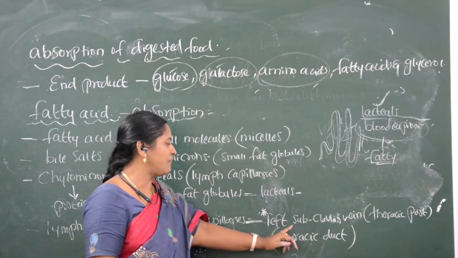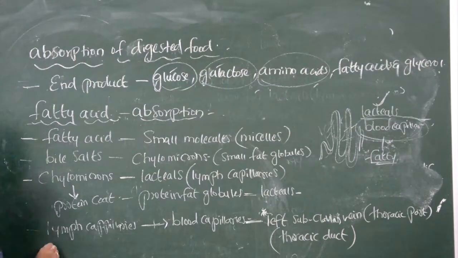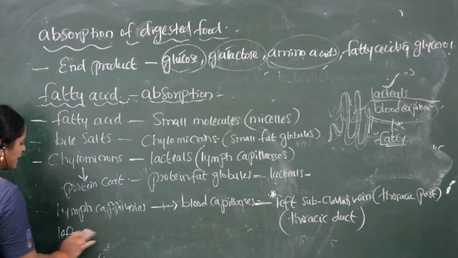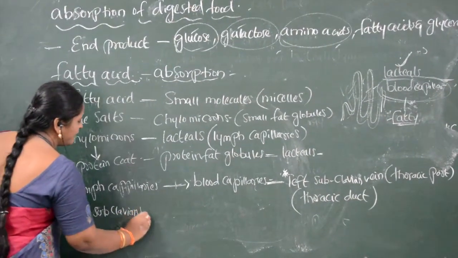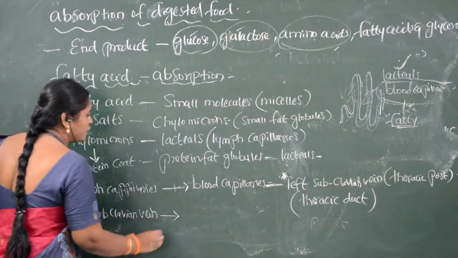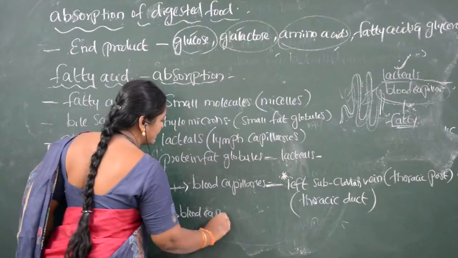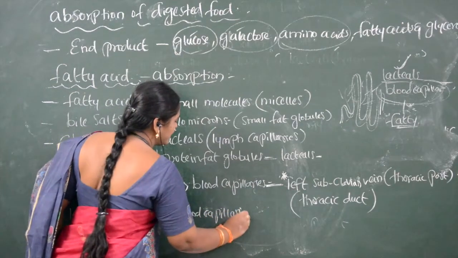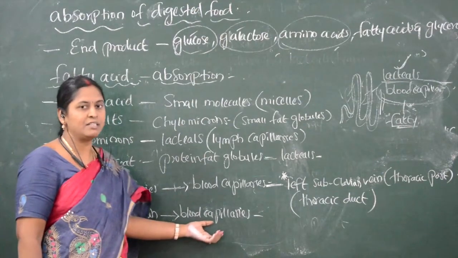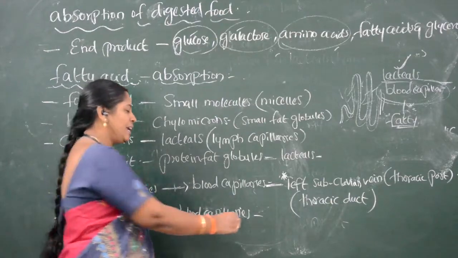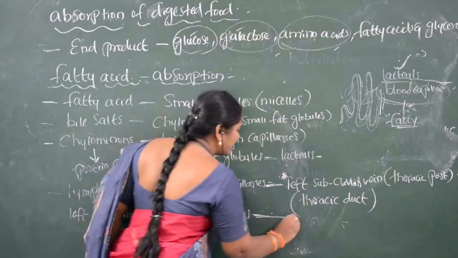So from the left subclavian vein, it enters into the blood capillaries. Now the blood capillaries, which contain the fatty acid, digest it. How is it digested?